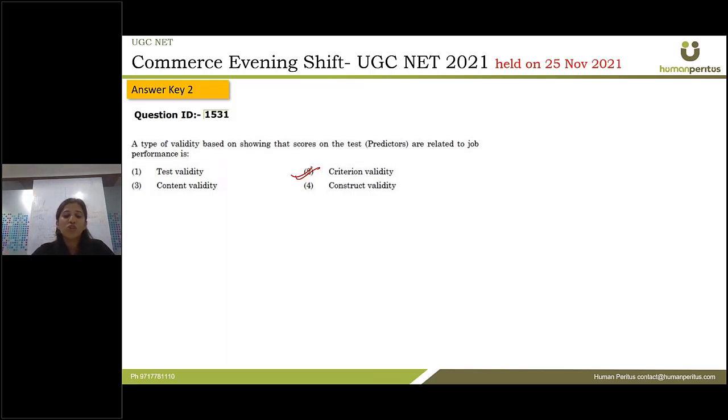For example, a job applicant takes a performance test during the interview process. If this test accurately predicts how the employee will perform on the job, this test is said to have criterion validity. Whatever basis we have used to predict the ability of the employee, it meets the criteria, that is the criterion validity. So this is the correct answer.